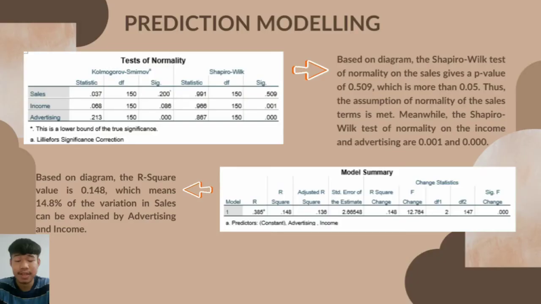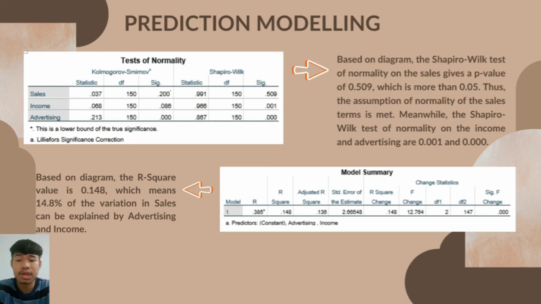Thank you. We continue to the next part, which is prediction modeling. Based on the diagram, the Shapiro-Wilk test of normality on the sales gives a p-value of 0.509, which is more than 0.05. Thus, the assumption of normality of the sales terms is met. Meanwhile, the Shapiro-Wilk test of normality on the income and advertising are 0.001 and 0.000.